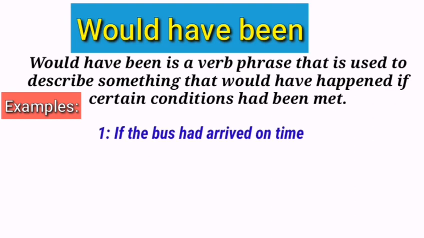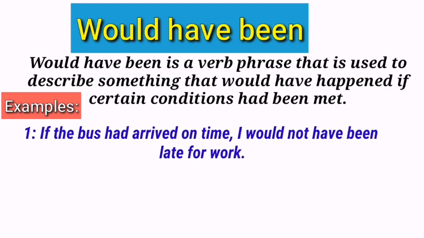If the bus had arrived on time, I would not have been late for work. You can see this example, this is a third conditional sentence and it talks about a condition: I would not have been late for work, if the bus had arrived on time in the past. Basically, it means that I would not have been late, on this condition that the bus had arrived on time. So, we can use this structure, would have been, for such a situation.